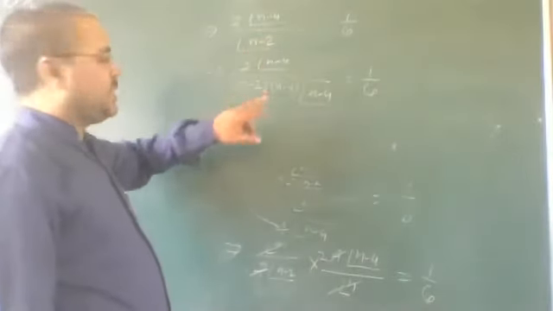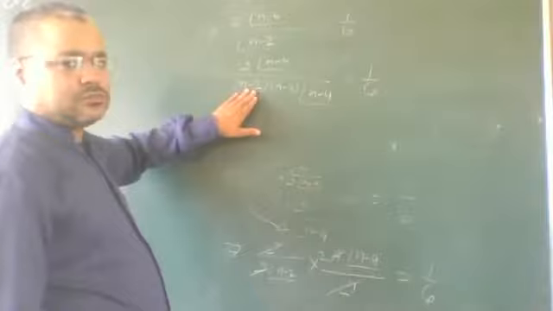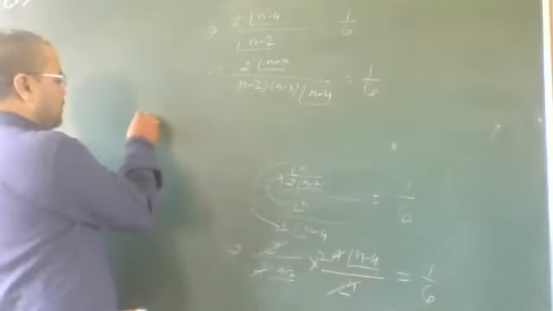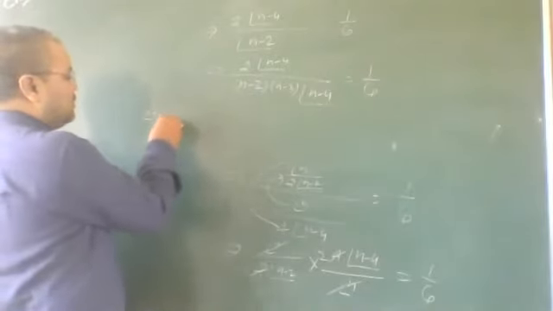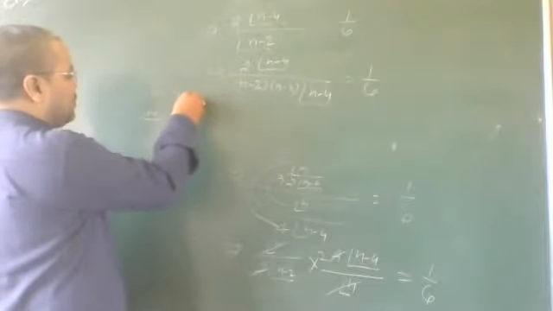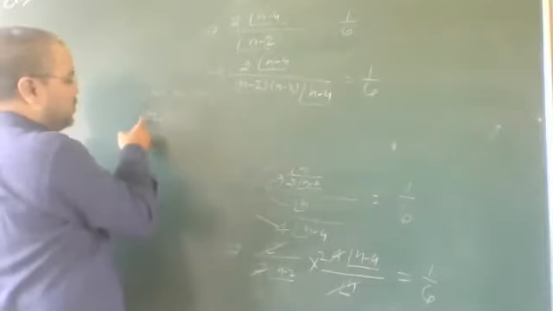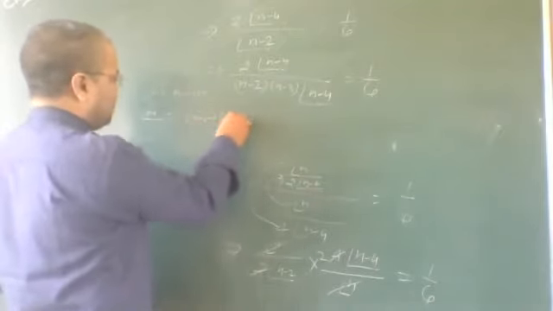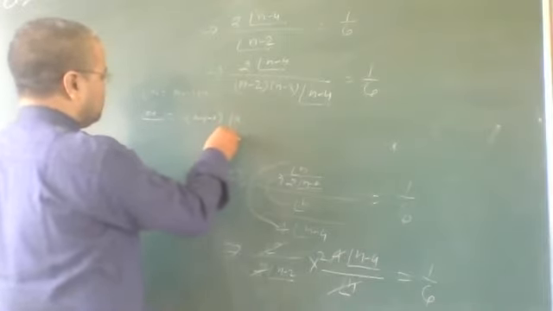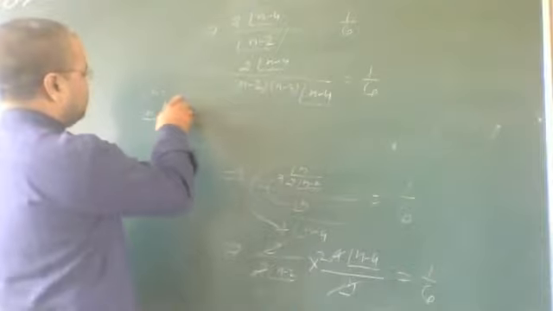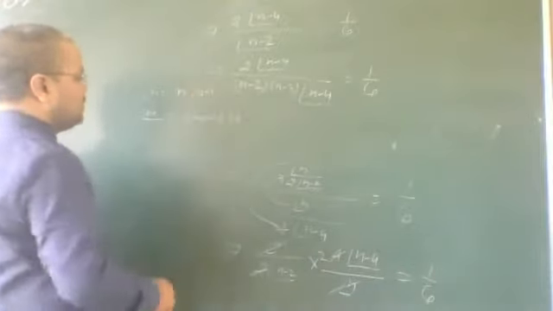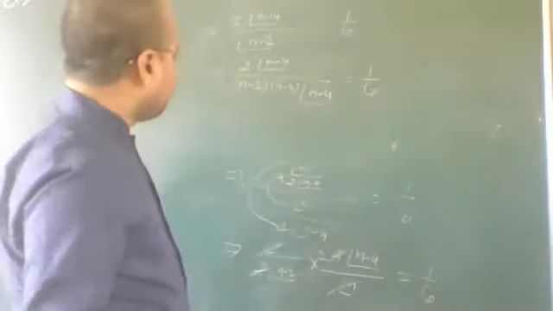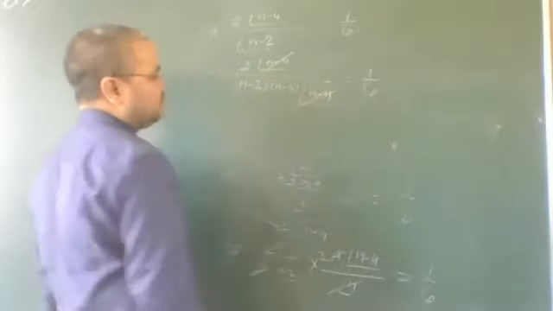Factorial n minus 2 can be written as n minus 2, n minus 3, n minus 4. Just like factorial n can be written as n into factorial n minus 1, here 1 will be less. Okay, don't confuse, 1 will be less. Again this and this will be cancelled.